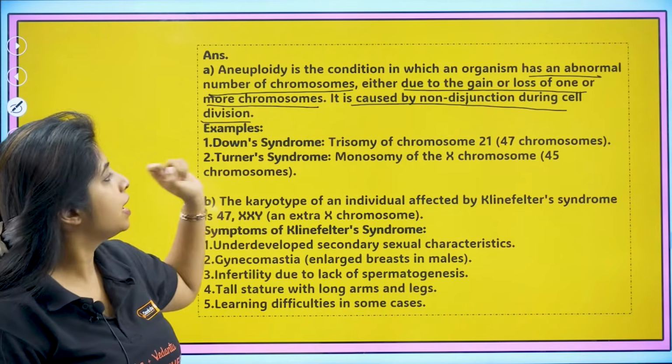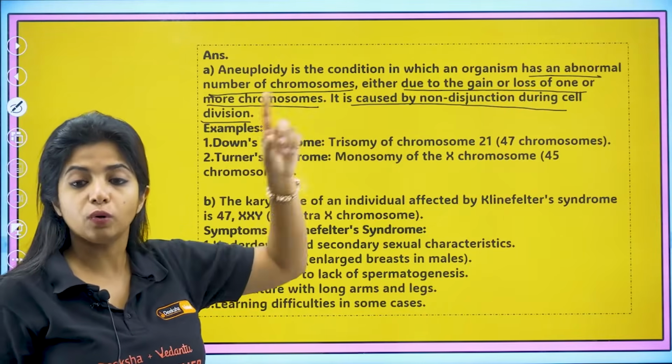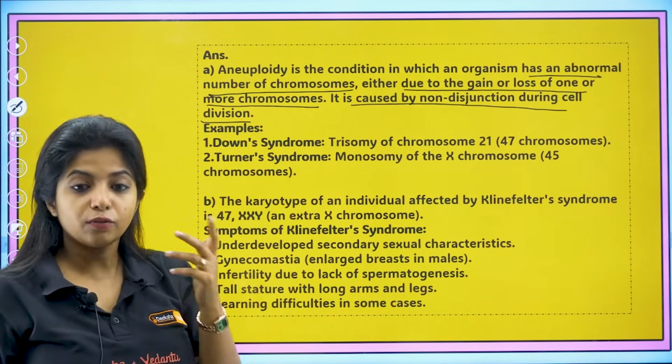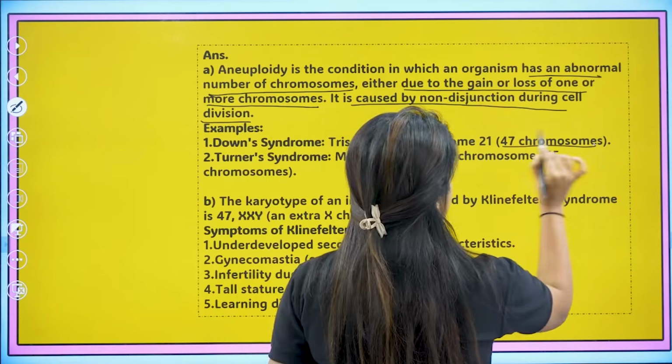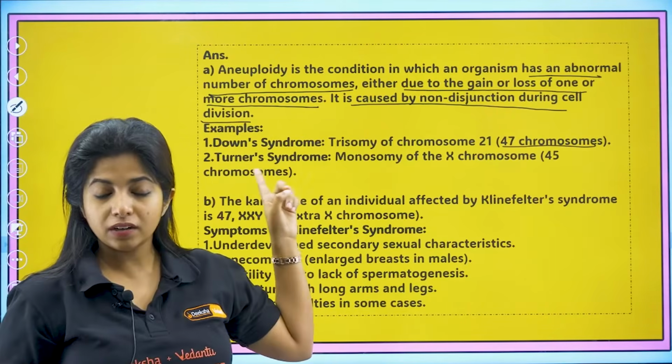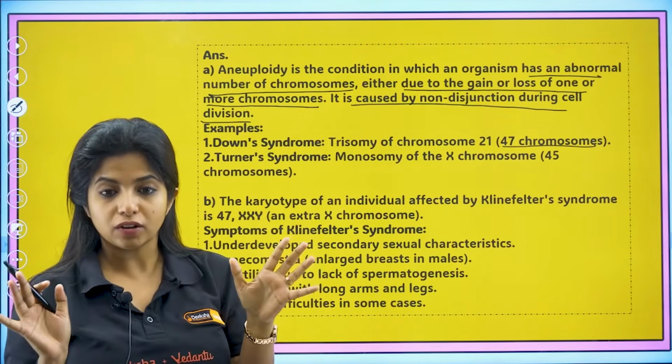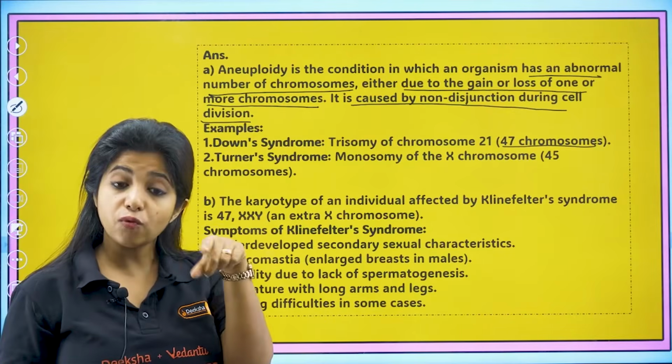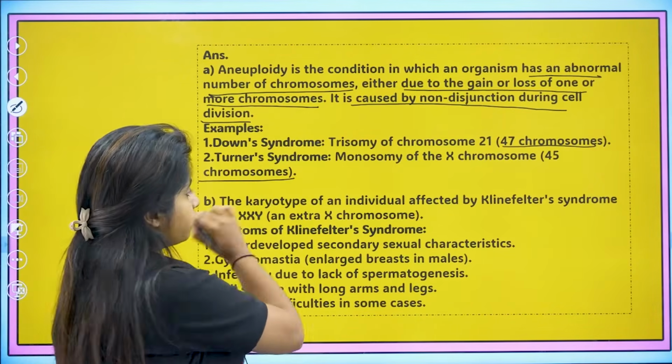This is due to what? Non-disjunction during cell division. Example, Down syndrome, trisomy of what? 21st chromosome. So in total they would have how many chromosomes? 47 chromosomes. Monosomy, in Turner syndrome there is one chromosome which is being lost. It's not there, right? So instead of having 46 chromosomes, they would be having 45 chromosomes.